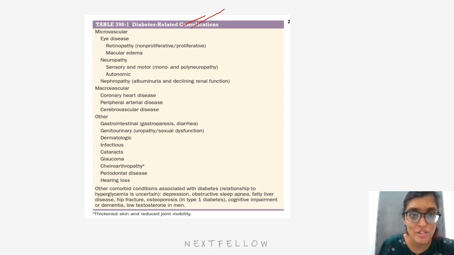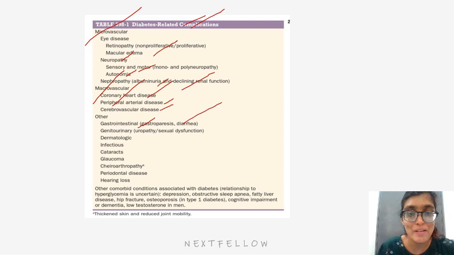Diabetes related complications: microvascular, macrovascular and other complications. Microvascular: it is retinopathy, non-proliferative, proliferative, macular edema. Neuropathy is sensory and motor symptoms, and autonomic neuropathy. Nephropathy, there will be albuminuria and declining renal function. Macrovascular complications include coronary heart disease, peripheral arterial disease and cerebrovascular disease. Other include gastrointestinal like gastroparesis and diarrhea, genitourinary like uropathy and sexual dysfunction, dermatologic, infectious, cataract, glaucoma, cheiroarthropathy, periodontal disease, and hearing loss.